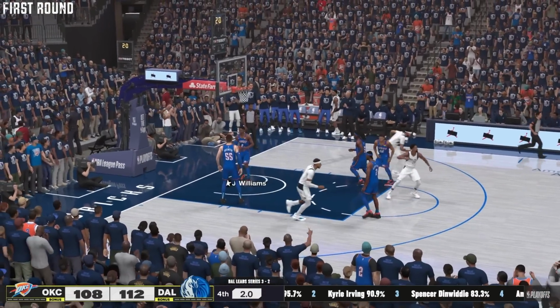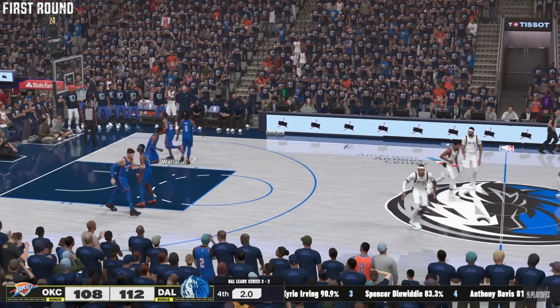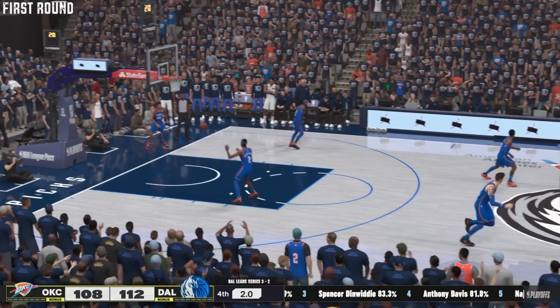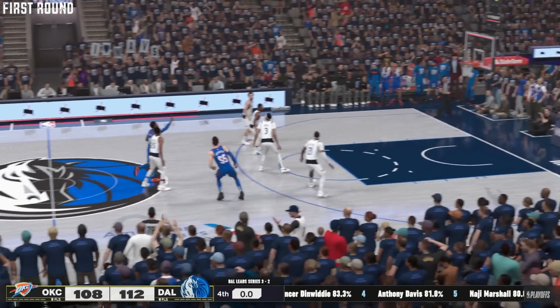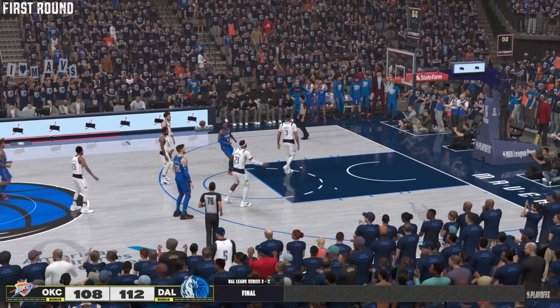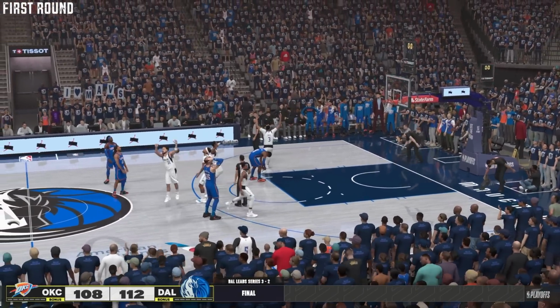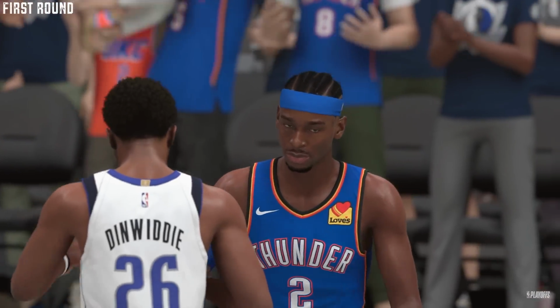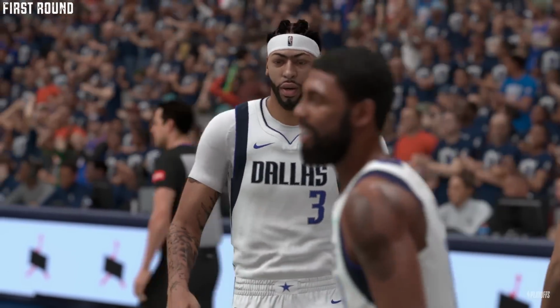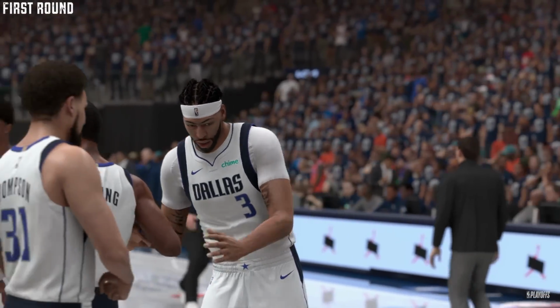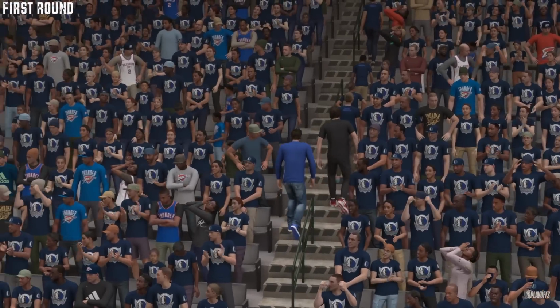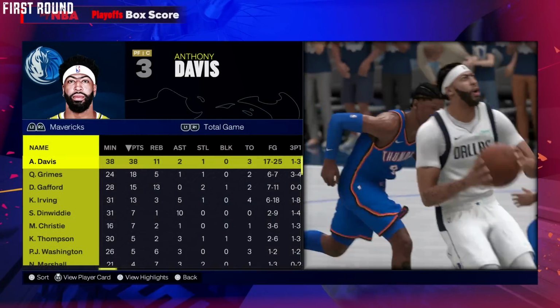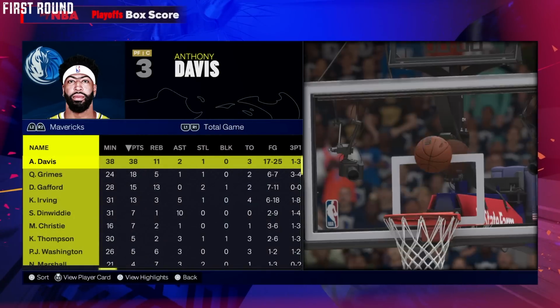Dinwiddie, he's got it. I'm not really sure if this is a stronger upset, because on paper this Mavericks team is very good, but I don't think anybody expected them to beat this juggernaut number 1 seed in the West back-to-back years as Oklahoma City goes down in the first round to the Dallas Mavericks. AD's first playoff series results in a Game 6 victory. And as we look at the stats, Anthony Davis, 38 points, big time game.